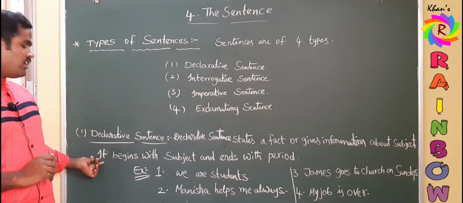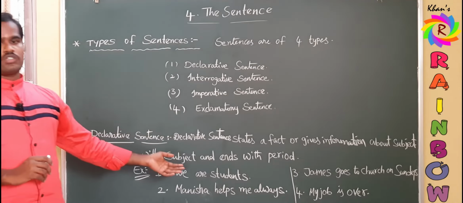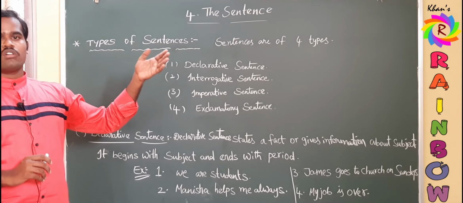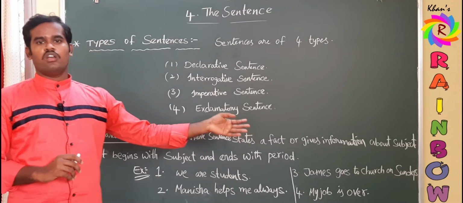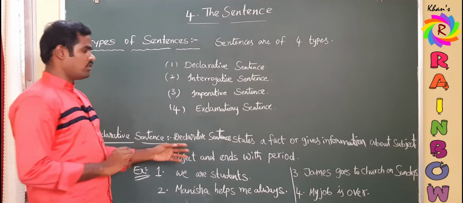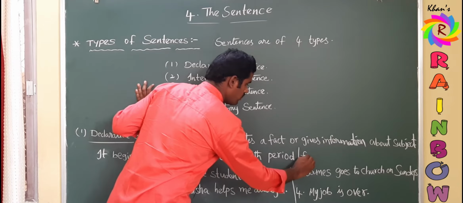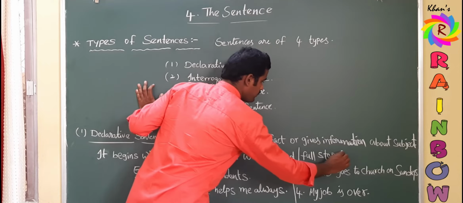And how to identify a declarative sentence? It begins with a subject. As we already discussed, the subject is a noun or pronoun and the doer of the action. It begins with a subject and ends with a period. What is a period? A period is a punctuation mark, or to understand better, a period is nothing but a full stop. So don't be confused here.